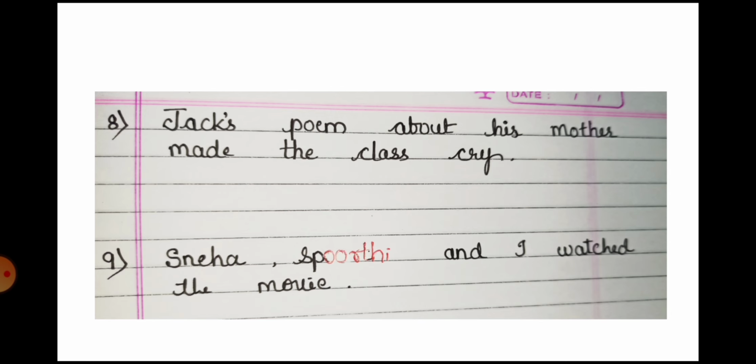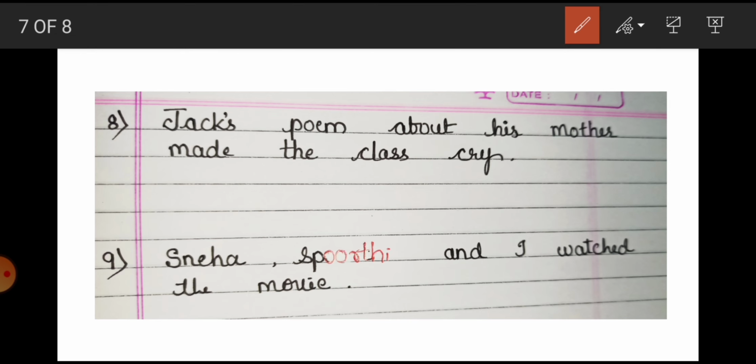Our next example is: Jack's poem about his mother made the class cry. What kind of question can you make out of this sentence? You could say, whose poem made the class cry? Here, what would be the answer? The answer would be Jack. So, Jack is our subject. Jack's poem about his mother.